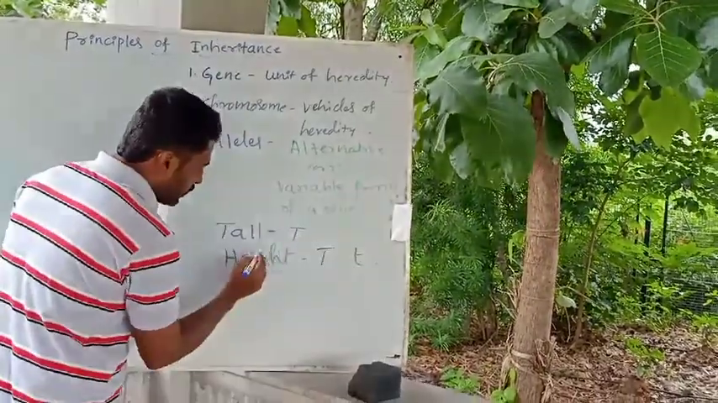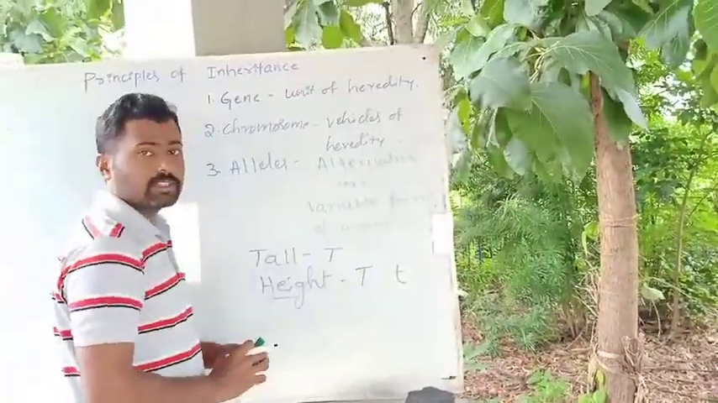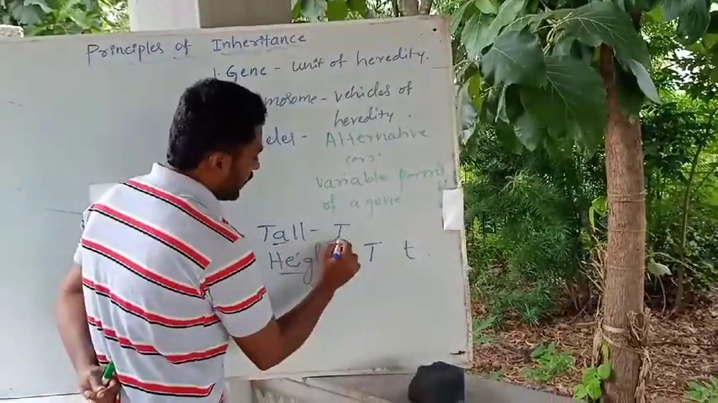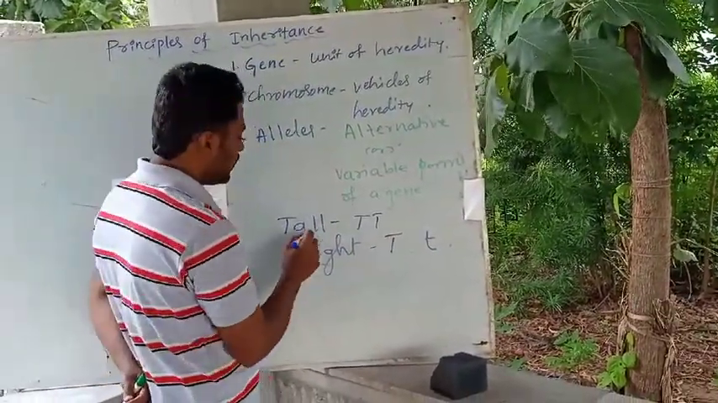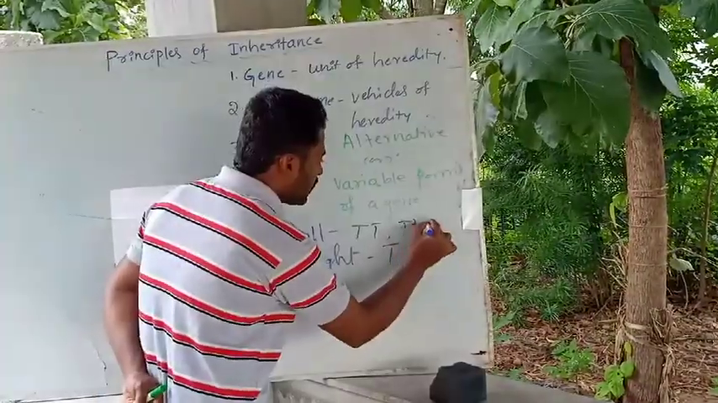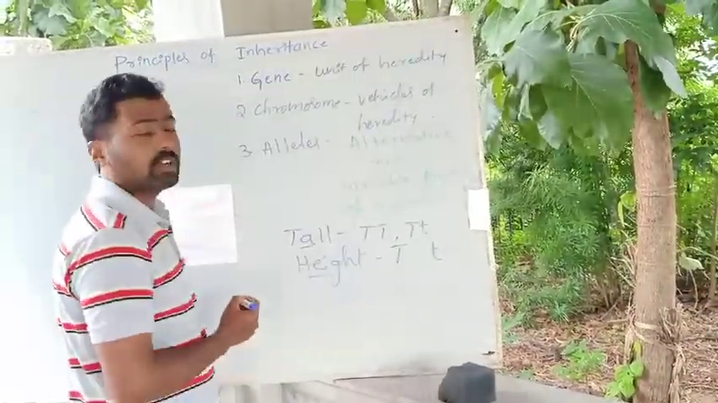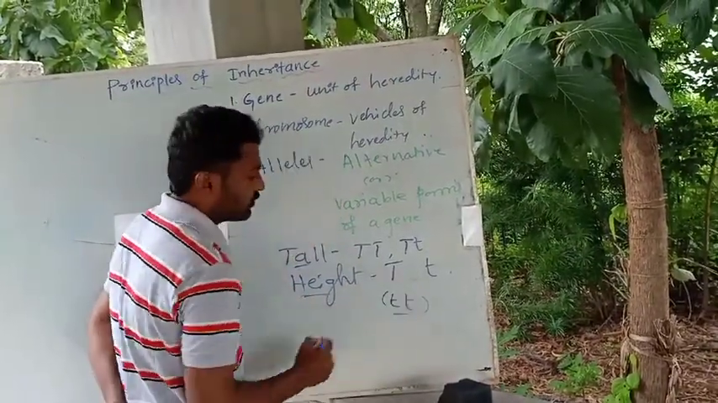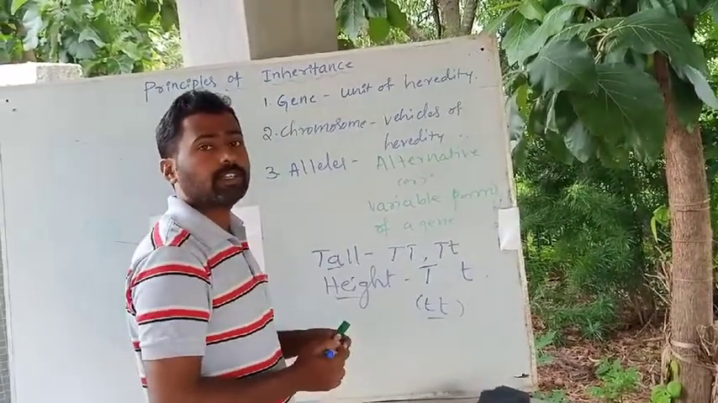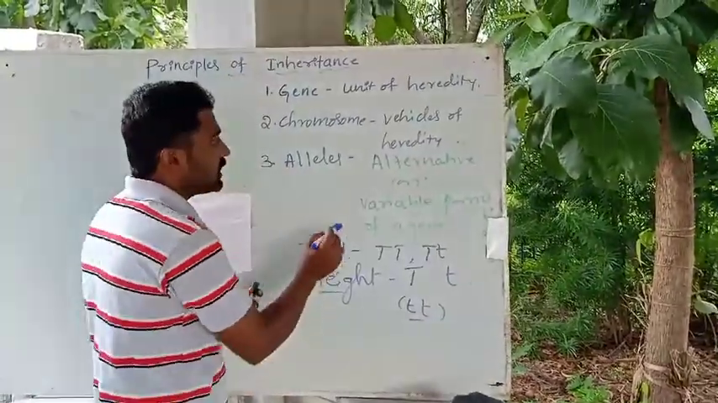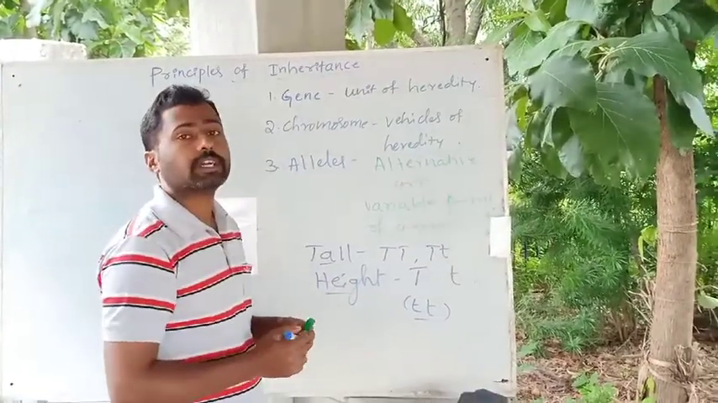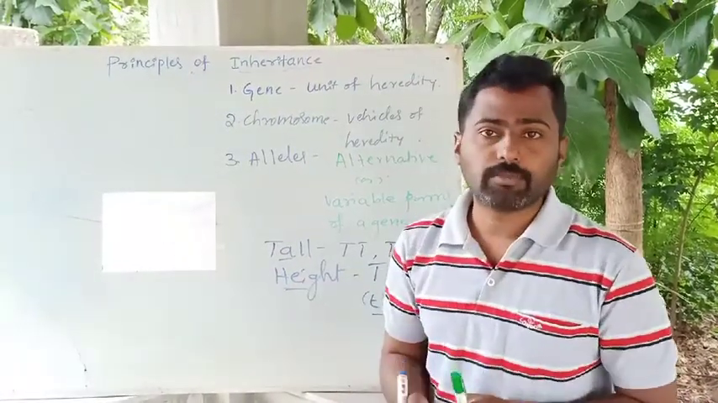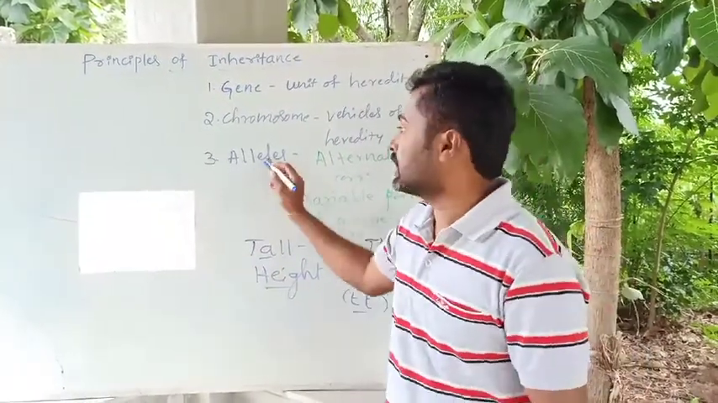So height is one character, and these two are the alleles, slightly different forms of the gene, capital T and small t. If capital T and capital T are present together, the character will be tall. If capital T is present along with small t, the character will be tall only. If small t and small t are present together, then the trait seen will be dwarf. Such alternative forms of a gene are what we call alleles. They express slightly different characters.